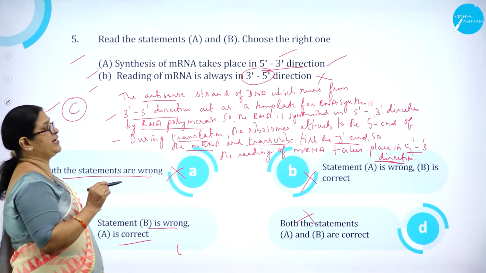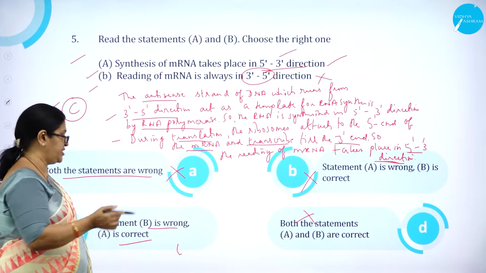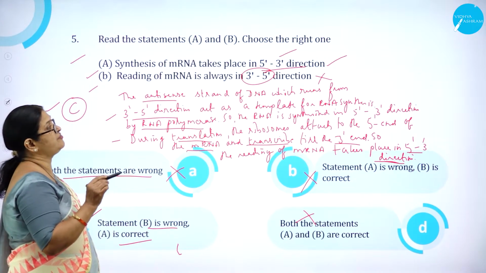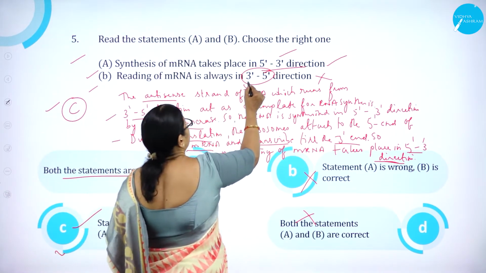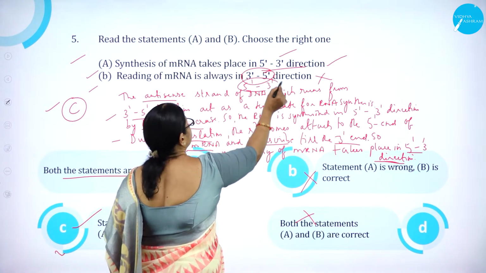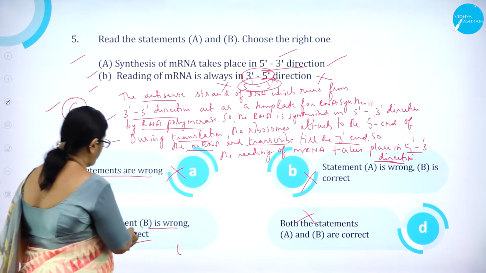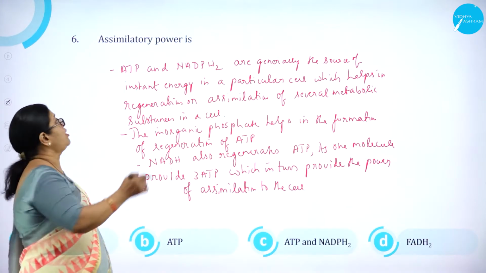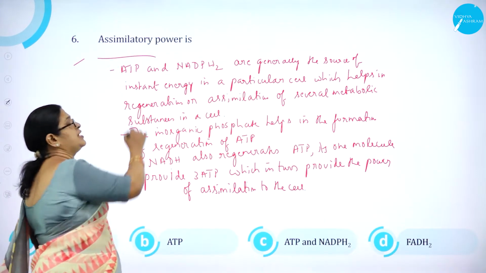Synthesis of mRNA takes place in 5'-3' direction is correct. A is correct. And reading of mRNA is always in 3'-5'? No, it is in 5'-3' direction. So this is wrong. So option A is wrong. So C is the correct answer. Moving on to question number 6.